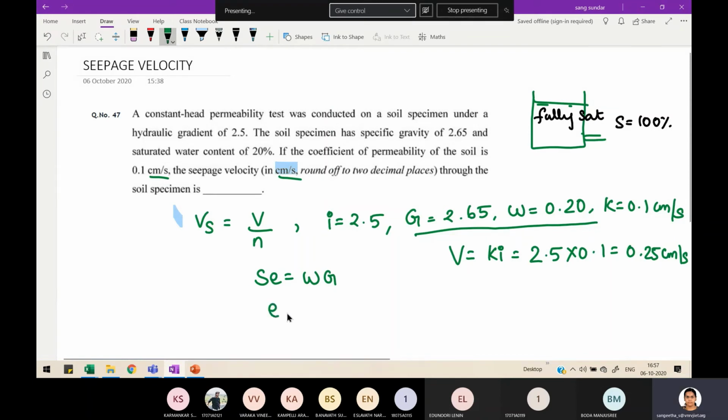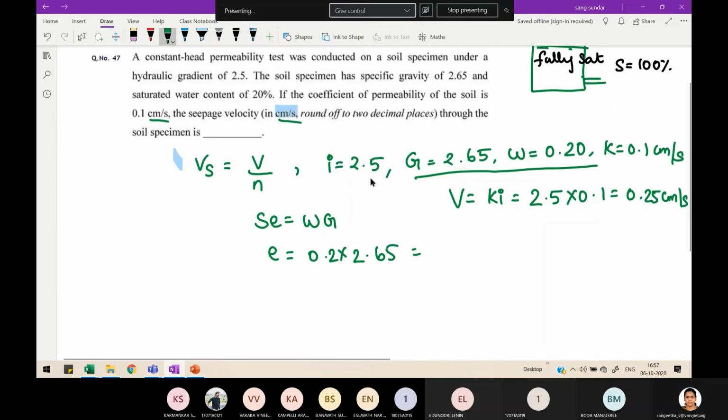So e equals w G. What is w? 0.2 into 2.65. So tell me the answer. 0.53. Am I right? Okay.